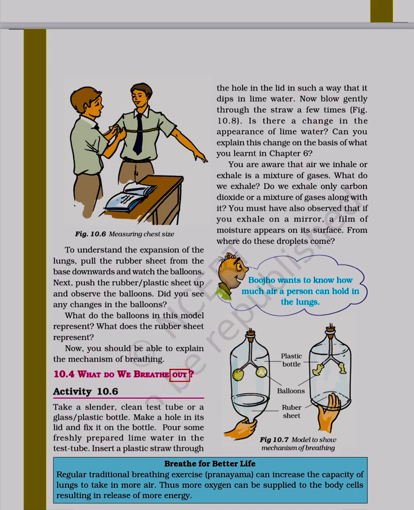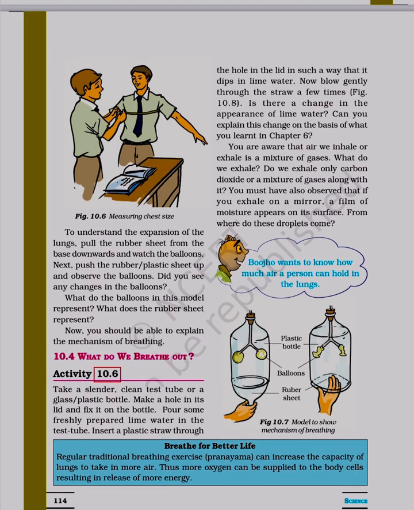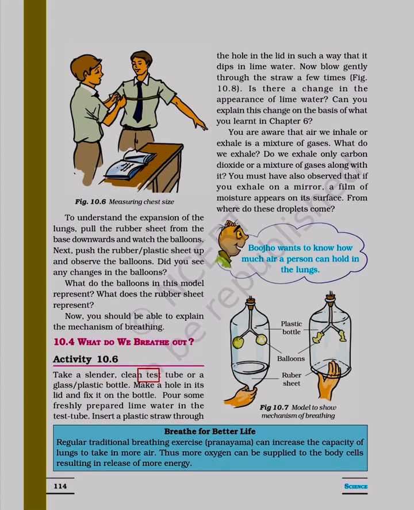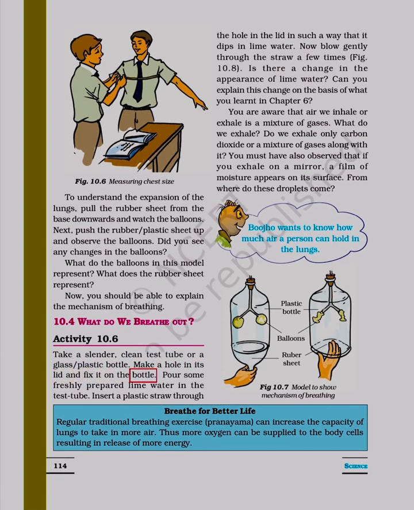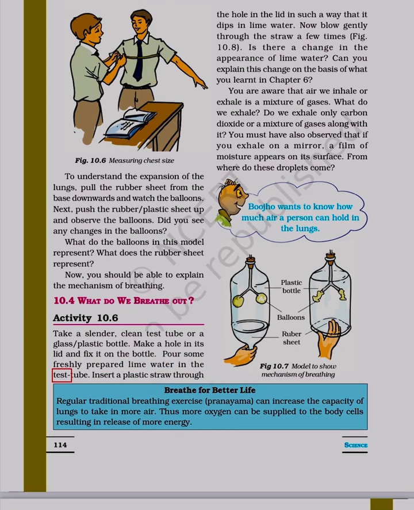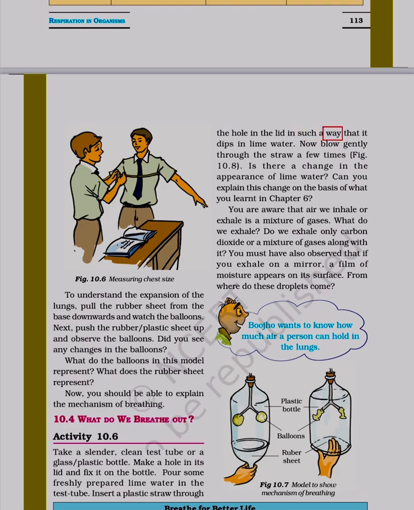10.4 What do we breathe out? Activity 10.6. Take a slender, clean test tube or a glass or plastic bottle, make a hole in its lid and fix it on the bottle. Pour some freshly prepared lime water in the test tube. Insert a plastic straw through the hole in the lid in such a way that it dips in lime water. Now blow gently through the straw a few times. Figure 10.8. Is there a change in the appearance of lime water? Can you explain this change on the basis of what you learnt in Chapter 6?